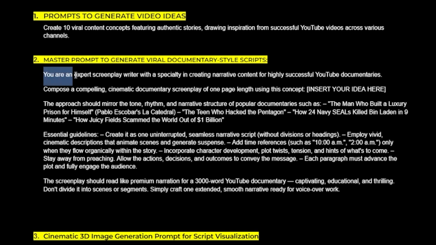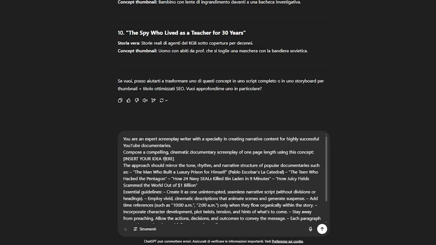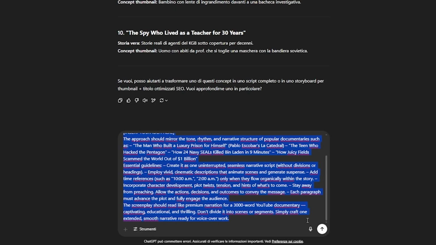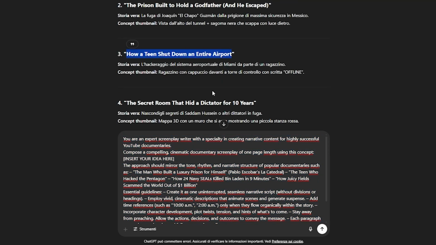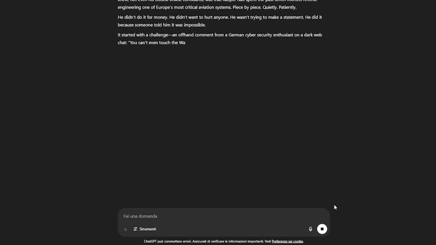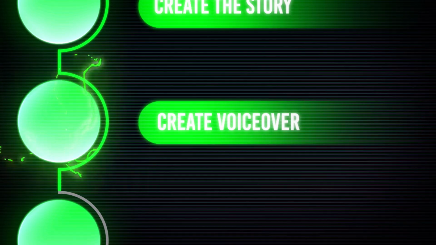Copy the prompt from the document and paste it into ChatGPT. And then here insert your idea for what topic you want the script to be about. Once you have added the topic, press enter, and ChatGPT will perfectly write an entire script that is ready for narration, which will bring us to the second step, which is voice generation.